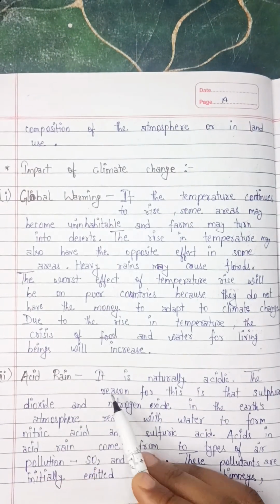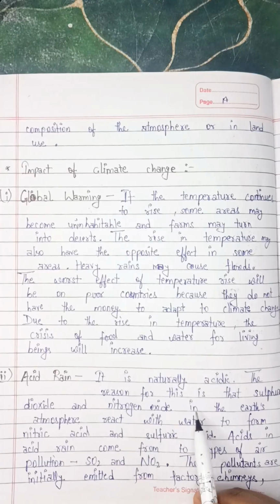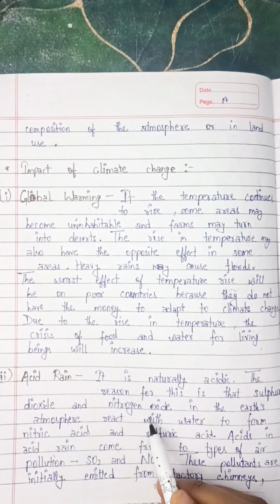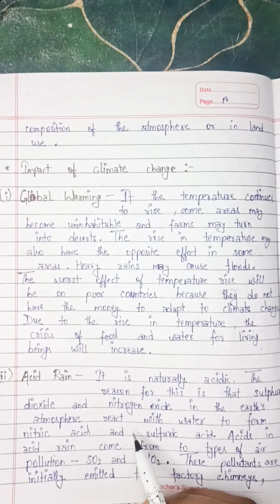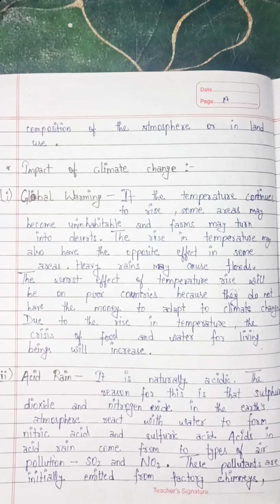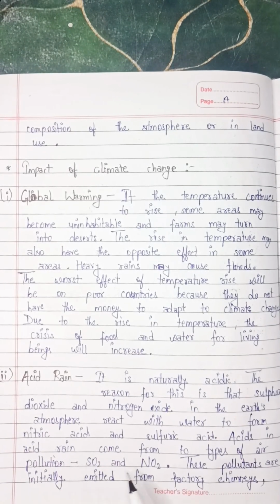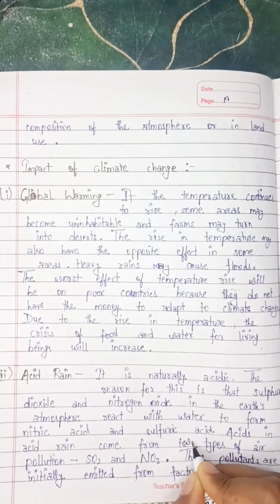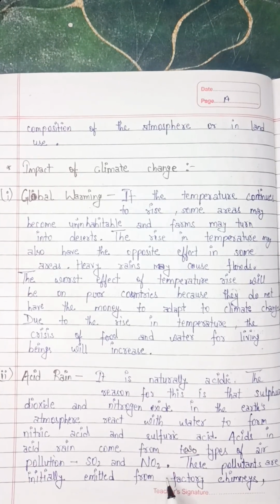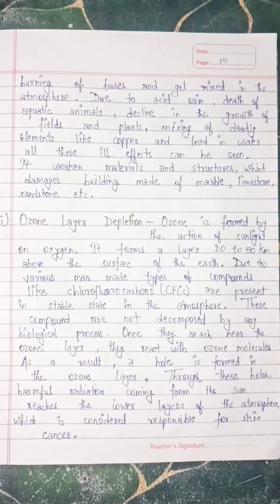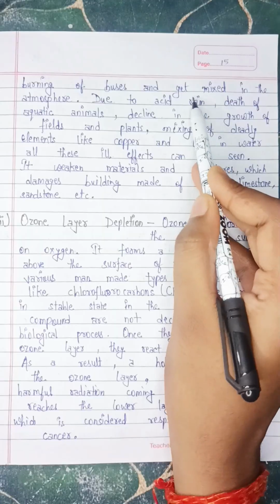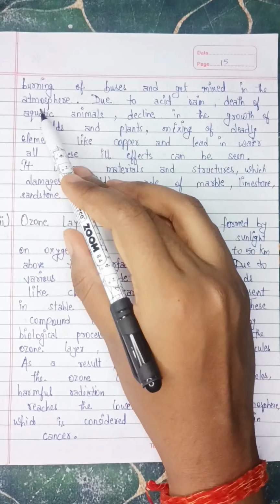Second, acid rain. It is naturally acidic. The reason for this is that sulfur dioxide and nitrogen oxide in the Earth's atmosphere react with water to form nitric acid and sulfuric acid. Acids in acid rain come from air pollution, SO2 and NO2. These pollutants are initially emitted from factory chimneys, burning of buses, and get mixed in the atmosphere.